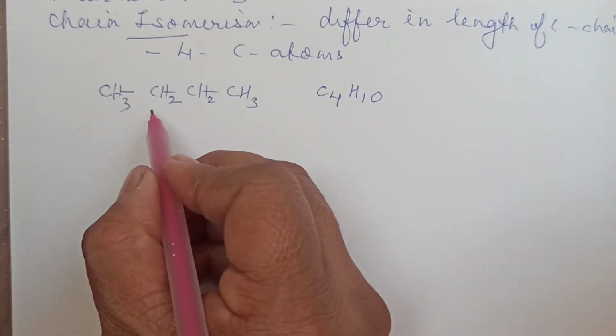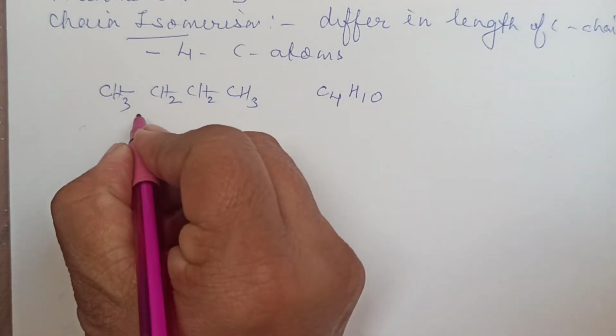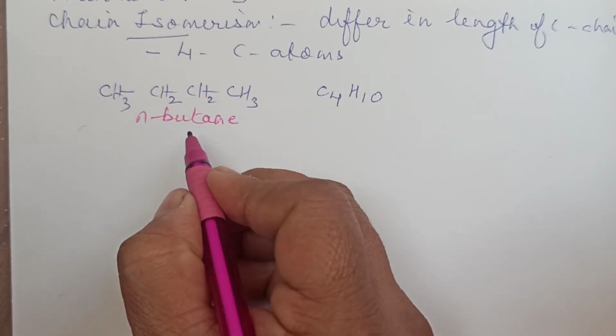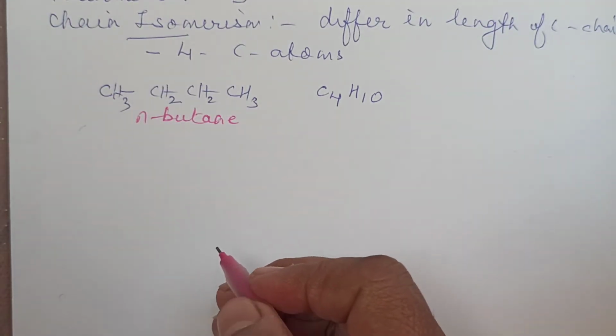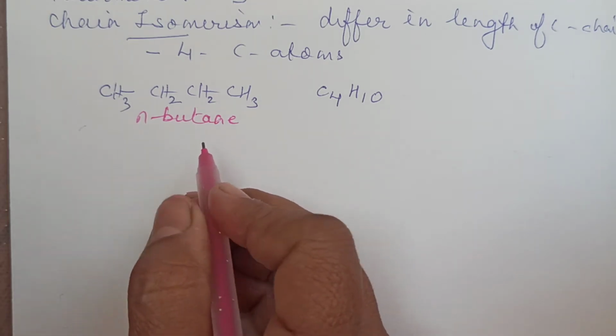If you name this, the first one, the name of this compound is n-butane, right? n stands for the straight chain and but for 4 carbon atoms single bond chain. n-Butane is the name for it. Otherwise, if I am writing the IUPAC name, n is not written, just we will be writing butane.